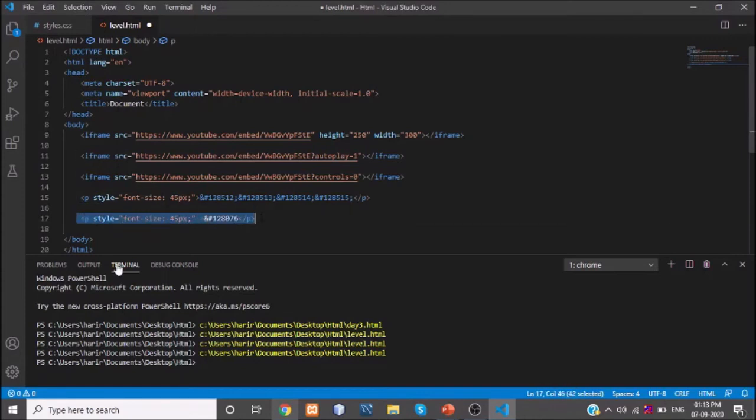Let me replicate the same here. Now I am going to display it in a dark color, something like black and brown color it gives, right? So let me show you how to add this.